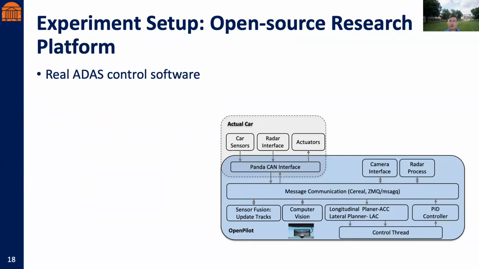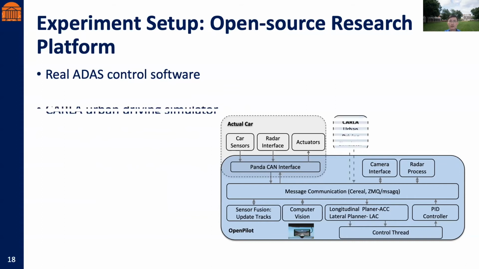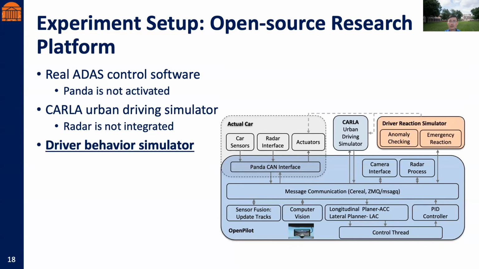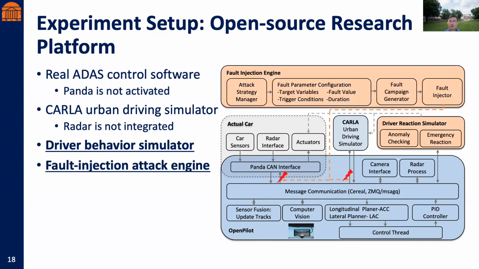We developed a closed-loop simulation platform with real ADAS control software and the CARLA urban driving simulator. As we can see in the figure, the control software is the same as what is used in actual cars. The only difference is that, as we are in simulation, the Panda safety check module is not activated without hardware support. Also, the radar is not integrated. We also designed a driver behavior simulator and a fault injection engine to evaluate the effectiveness of the proposed attack strategy.